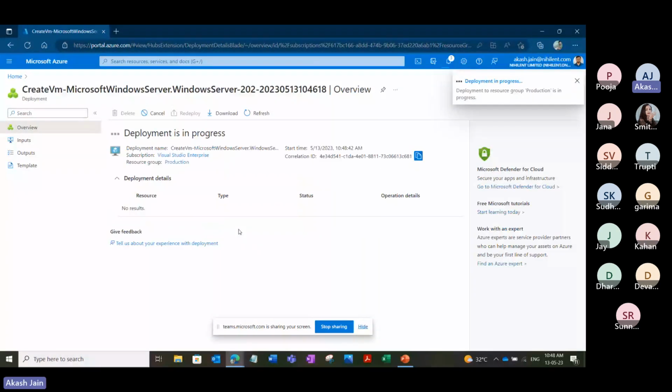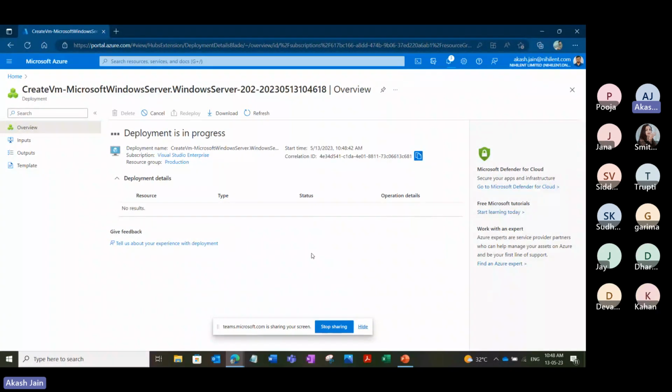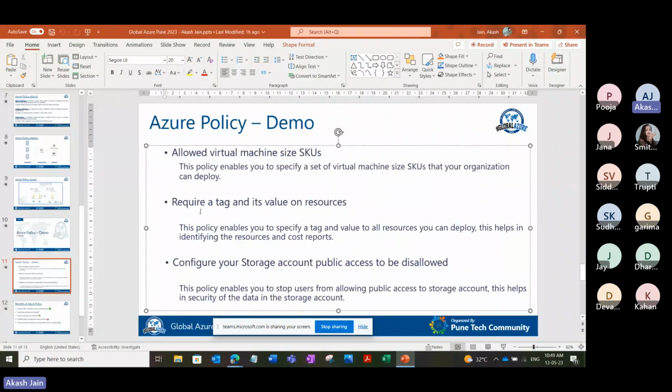So as we can see, the deployment has already started, and it will ultimately complete in a couple of minutes. While it is progressing, let's start the next policy. This is also related to virtual machines only, but we'll see how both the policies work together. So the next policy is requiring a tag and its value on resources.